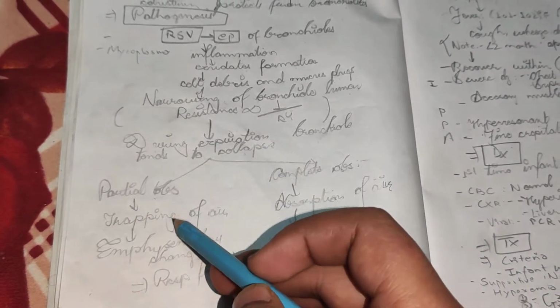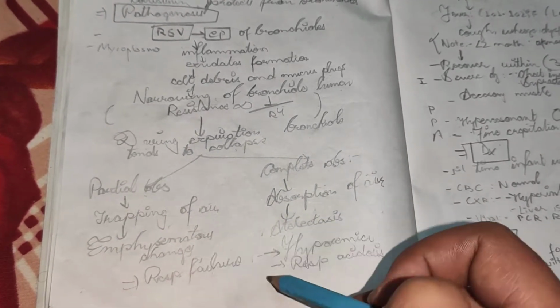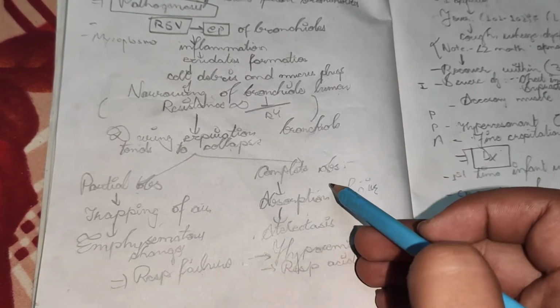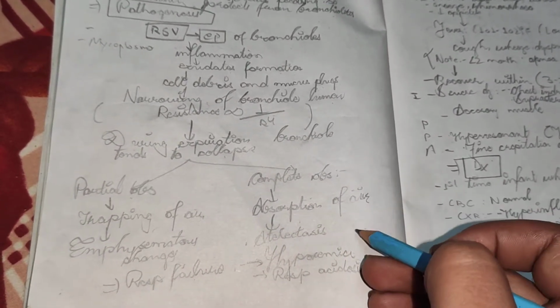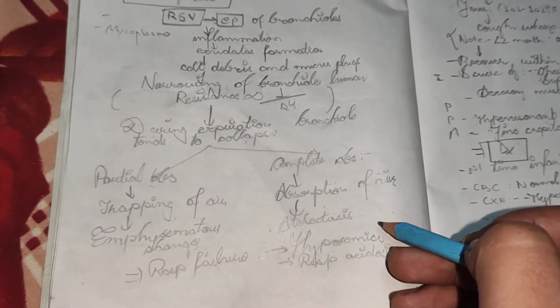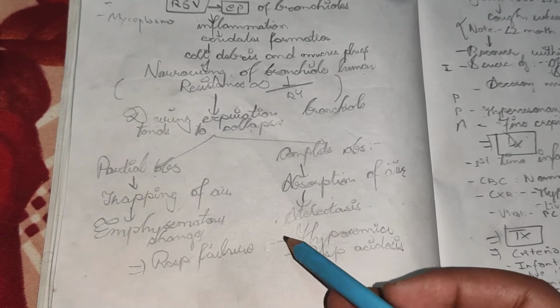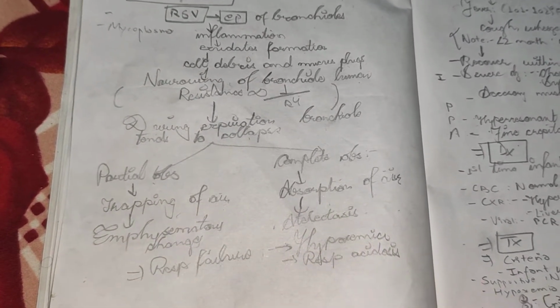If there is partial obstruction, trapping of air occurs, and it is like emphysematous change. If there is complete obstruction, the trapped air is absorbed in the lungs, so the features of atelectasis can be seen. Finally, respiratory failure occurs. There is hypoxemia and respiratory acidosis.